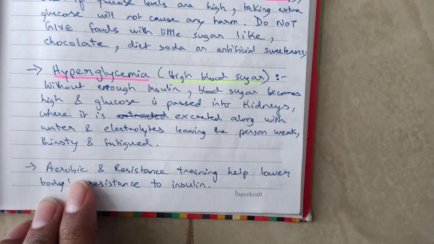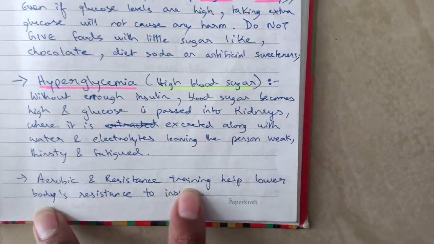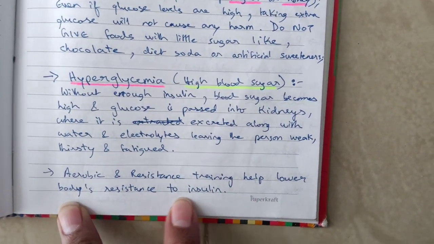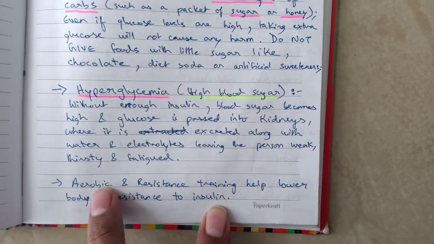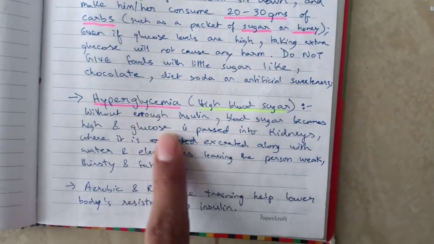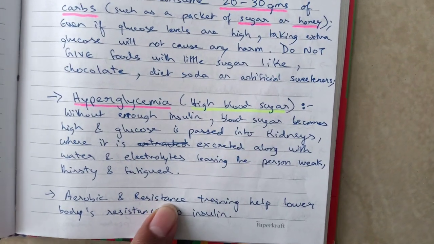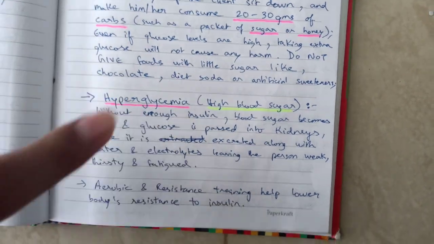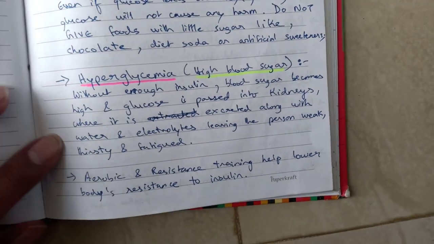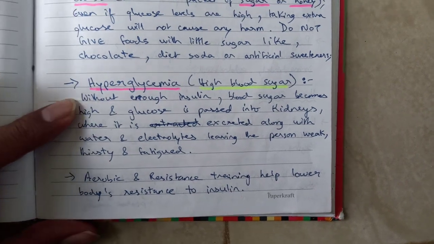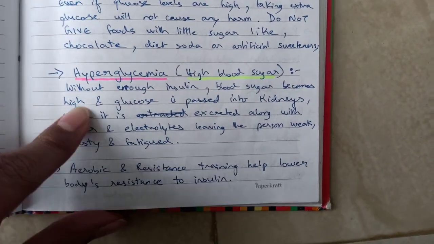Hyperglycemia, they are saying that aerobic activities, aerobic exercise and resistance training can help lower the body's resistance to insulin, which means this is good. These two exercises are good for people with hyperglycemia. However, if it is high intensity, then it can actually trigger hyperglycemia, and I've explained why in another video that I made. I'll put a link to that video also in the description.